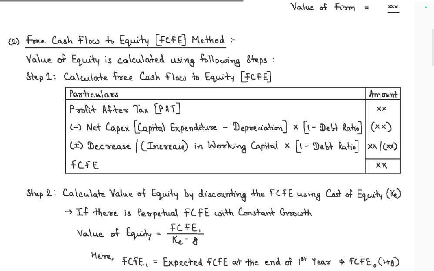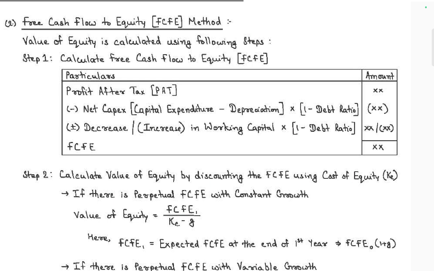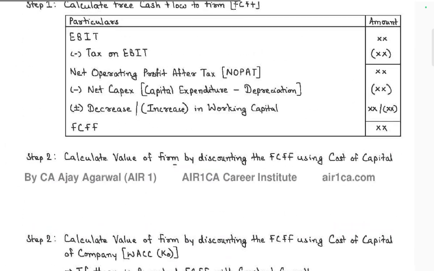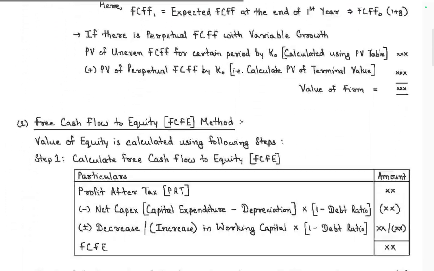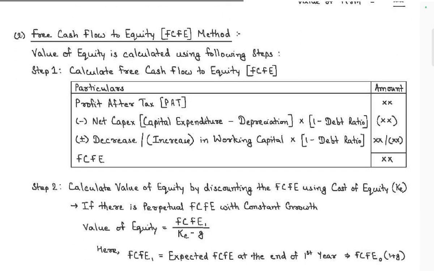Calculate the free cash flow: profit after tax minus net capital expenditure, that is net capex minus depreciation, times 1 minus debt ratio, and then the decrease or increase in working capital. For equity, we use 1 minus the debt ratio. So profit after tax, then net decrease in capex, net capex times 1 minus the debt ratio, the debt equity ratio.